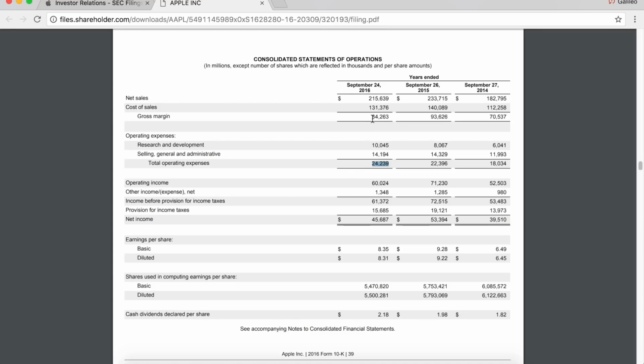But they had $84 billion in gross profit after they built their products that they sold. And so now we're going to subtract the $24 billion from the $84 billion. And that's how we're getting to operating income, $60 billion. This is how much, and this is what I mean when I say EBIT in my videos, that stands for earnings before interest and taxes. This is exactly what operating income is. EBIT equals operating income.